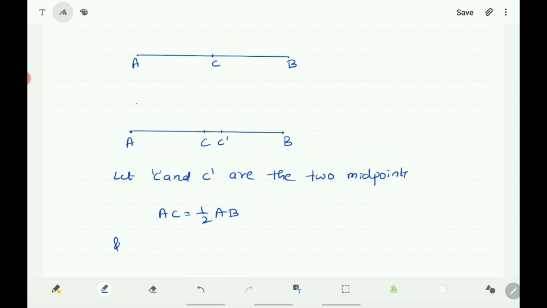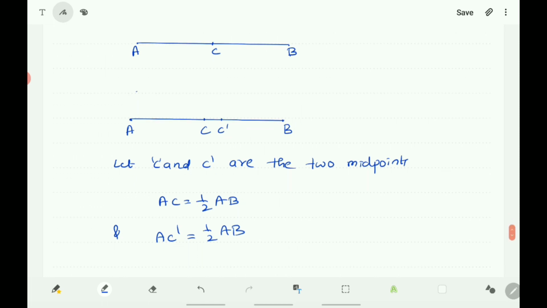And as C dash is a midpoint, AC dash is equal to half AB.